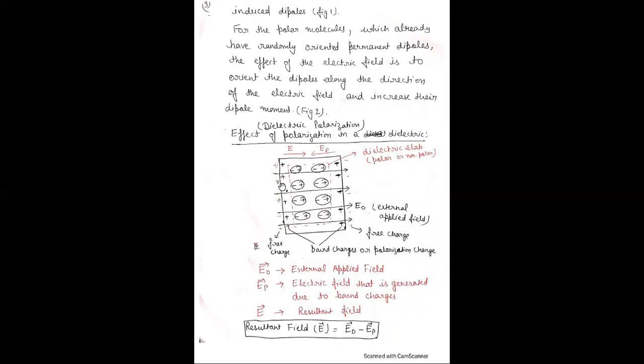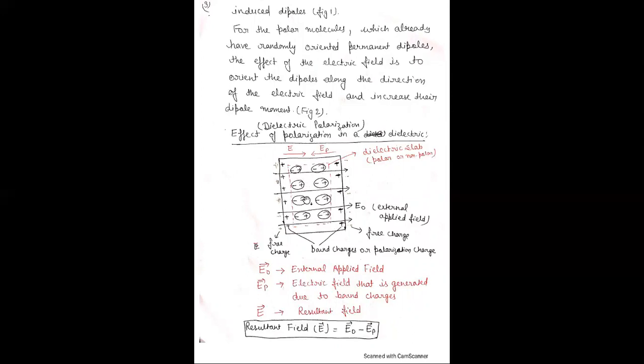On this side there are induced negative charges of the dielectric, and here there are induced positive charges on that side of the dielectric slab.